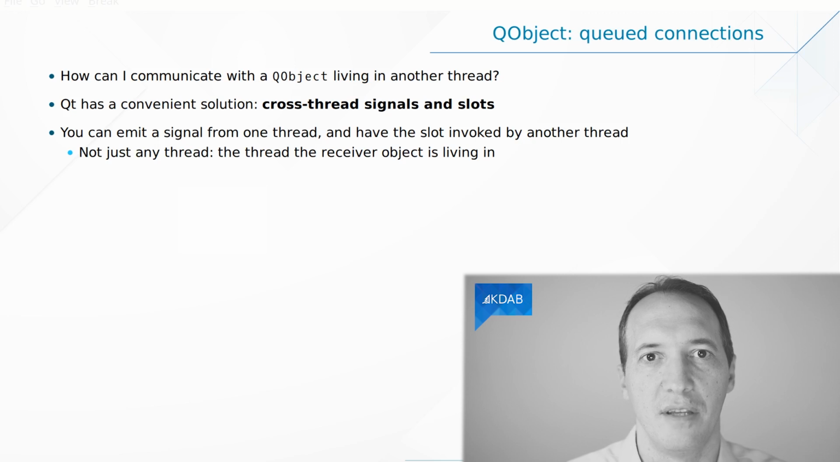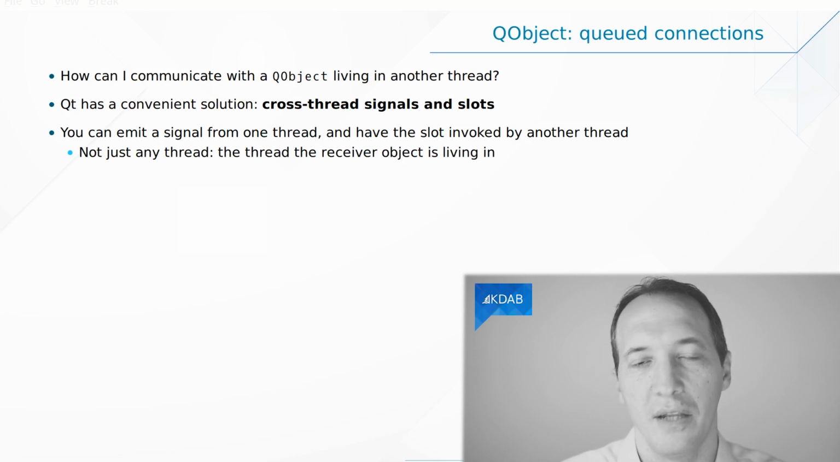Right, so I want to emit a signal in one thread, and then I want a slot to be called in an object in a different thread. And that other thread is the one where the receiver object lives in. That is the definition of an object living in a thread. That means this is the thread where the slot will be called.